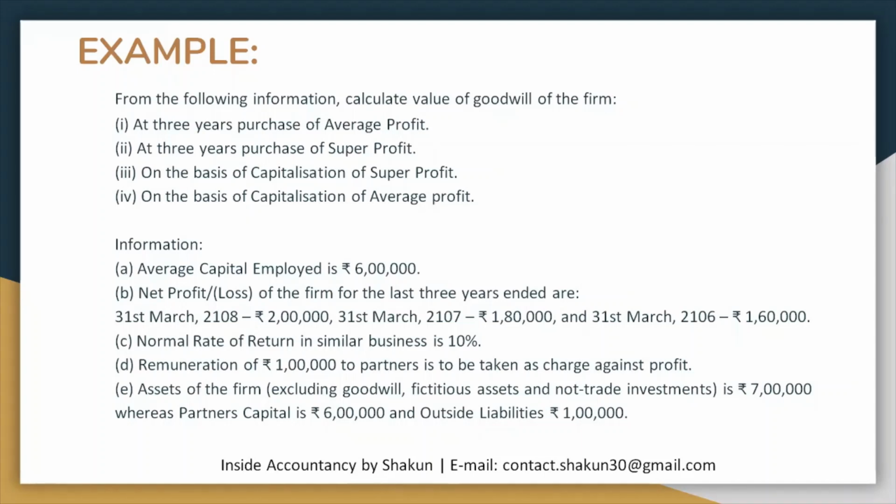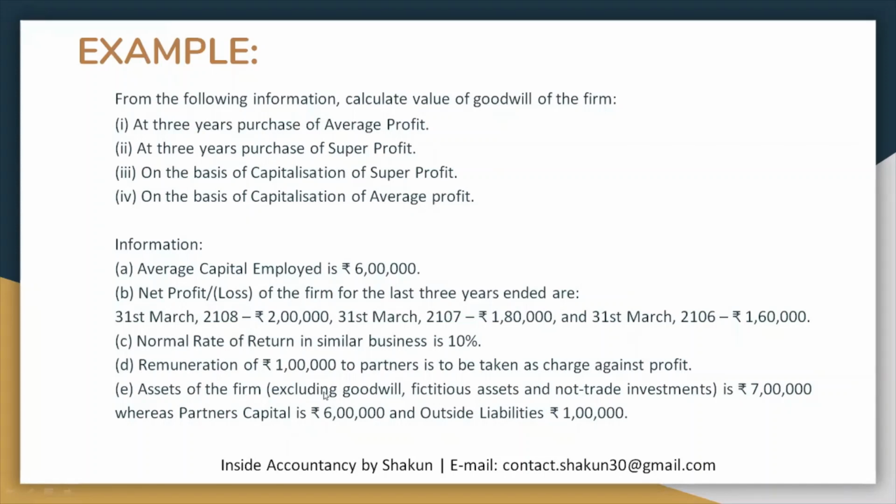The information given in the question is the average capital employed, which is already given as 6 lakh. You don't need to calculate it. The net profit or loss for 3 years has been given as 2 lakh, 1,80,000 and 1,60,000. The normal rate is also given as 10%. Remuneration of 1 lakh to partners is to be taken as a charge against profit. So remuneration has not been subtracted. It has to be subtracted from the profit. So this is one of the adjustments that is given.